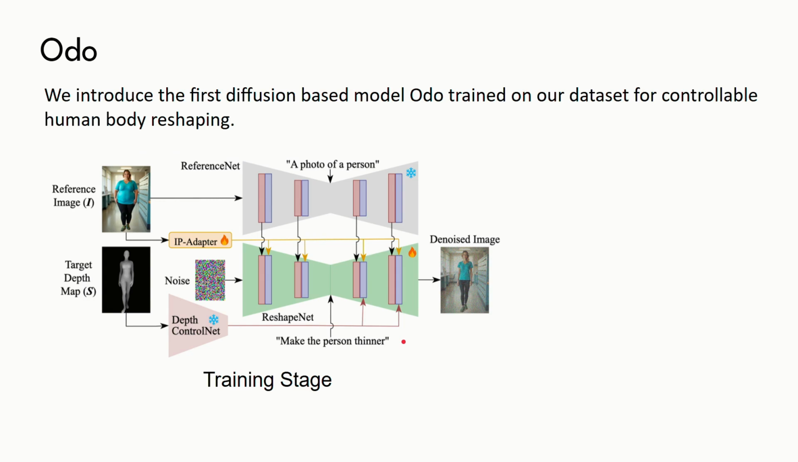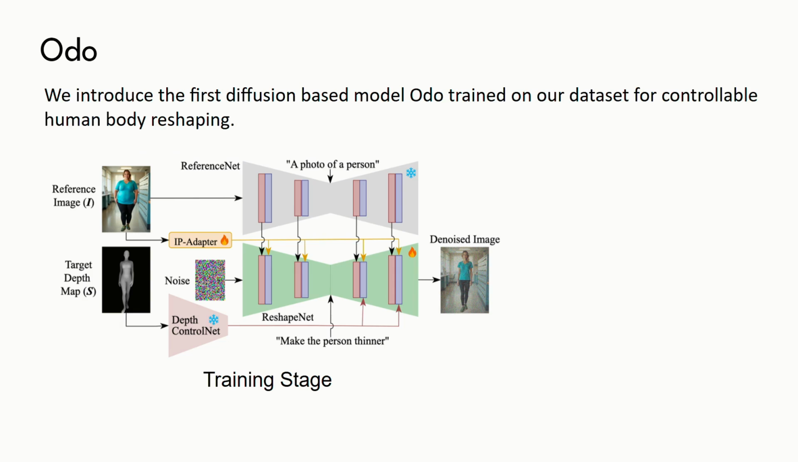For computational efficiency, the heavy reference net and control net are kept frozen to preserve their pre-trained features and save memory. We only train the IP adapter and ReshapeNet, forcing the network to learn how to precisely fuse these signals to minimize the noise prediction loss and generate the final reshaped body.